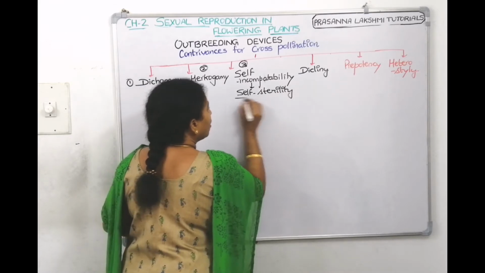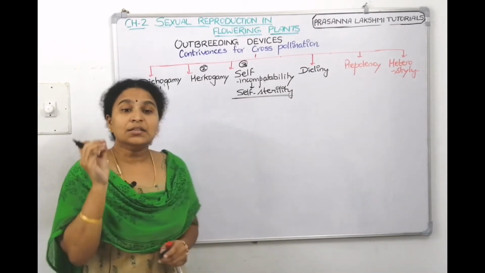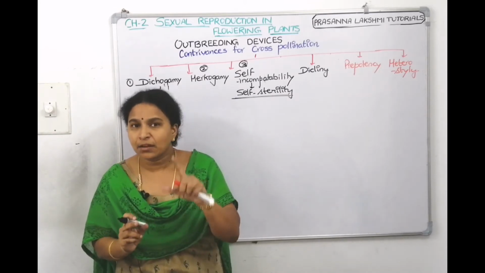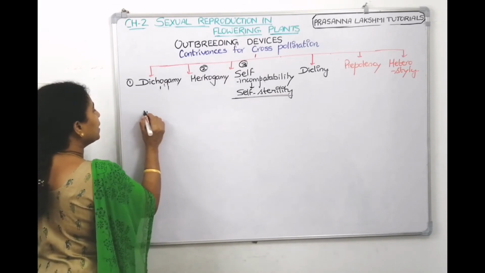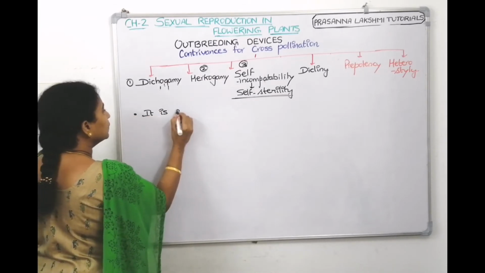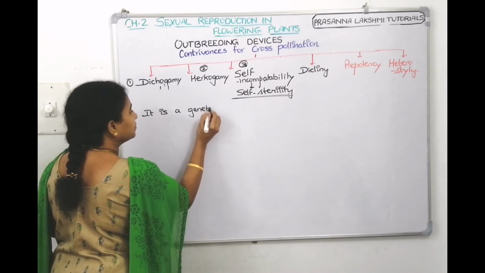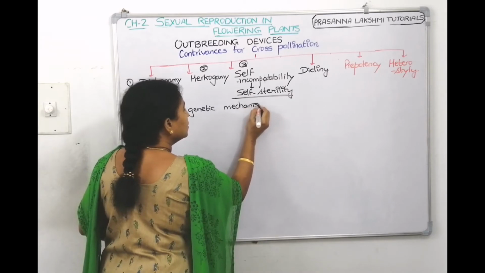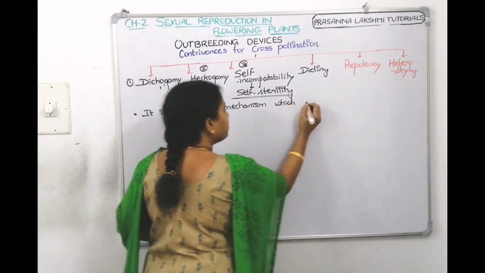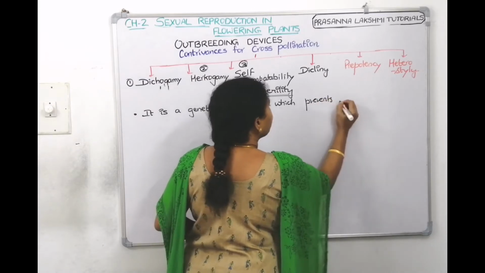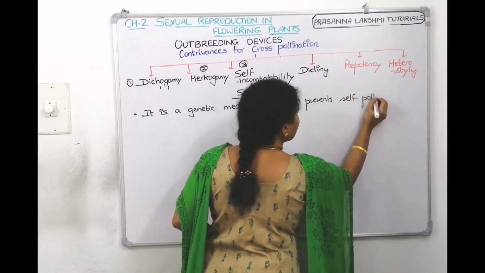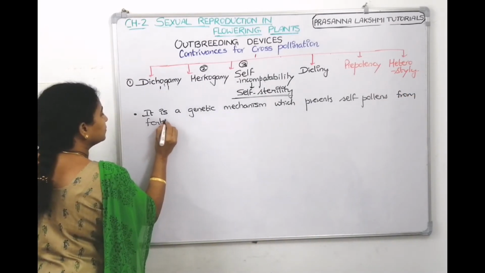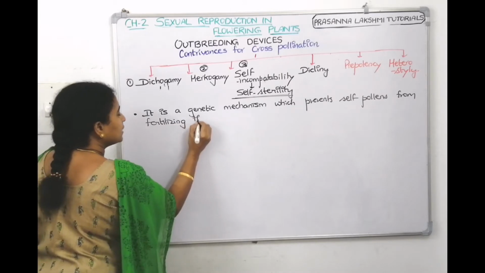Self-incompatibility, the third one, is also called self-sterility. What do you mean by self-sterility? It is a genetic mechanism to prevent self-pollen grains from fertilizing the ovule. It is a genetic mechanism, which means the genes are deciding here. It prevents self-pollens, same pollens, from fertilizing the ovules.